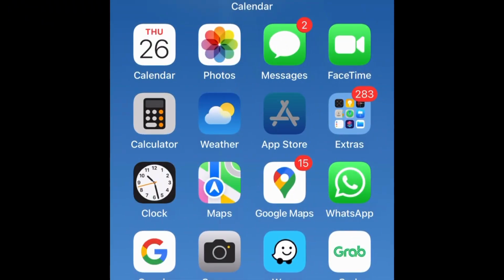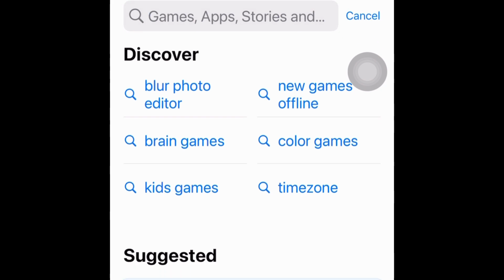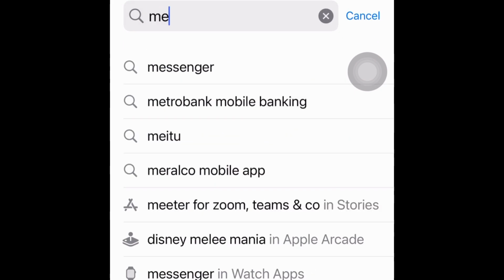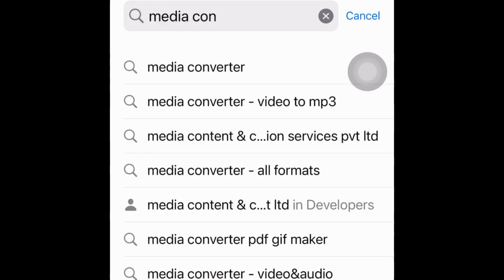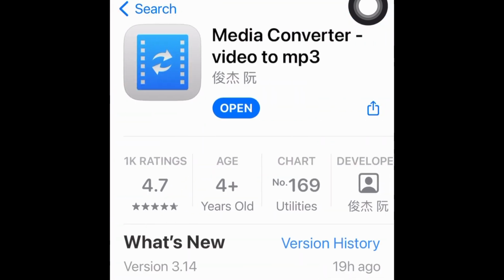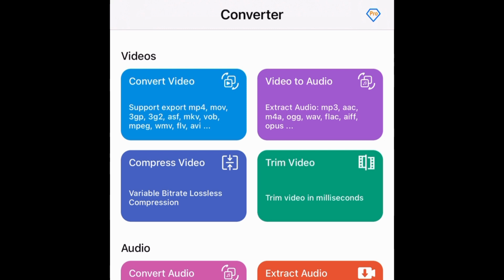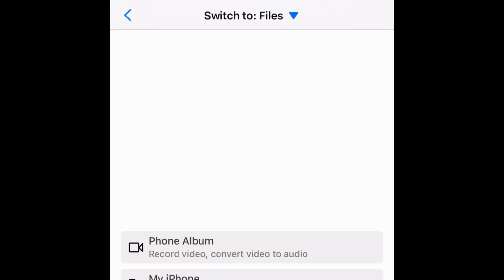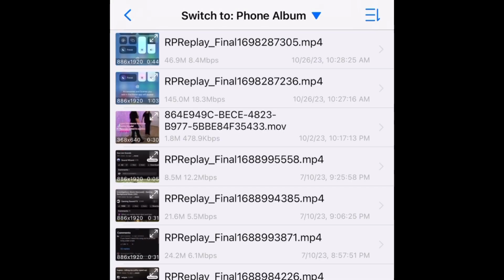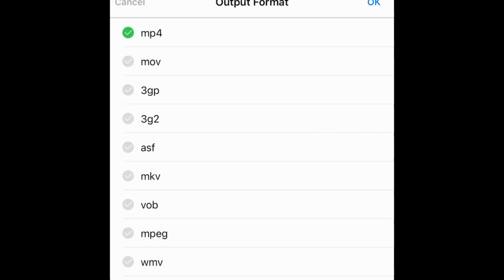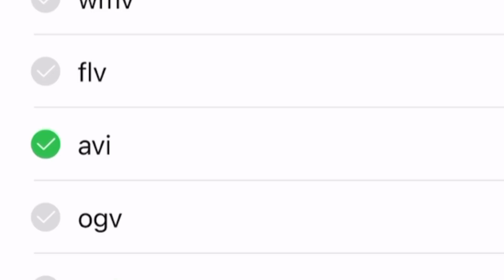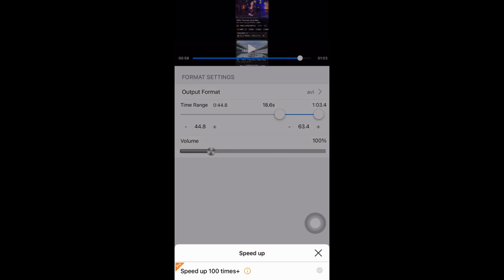Make sure you have the Media Converter app, and if you don't, go to the App Store and download it. And yes, it's free! Open the app and click Convert Video. Now you may choose the file on your phone album and make sure the output format is set to AVI or AVI. Start the conversion.